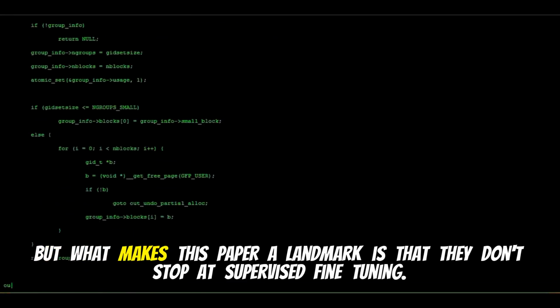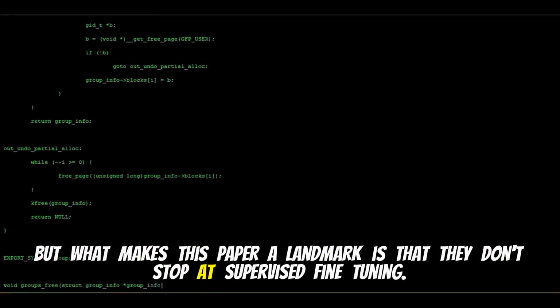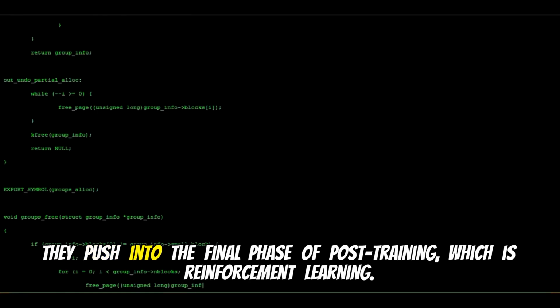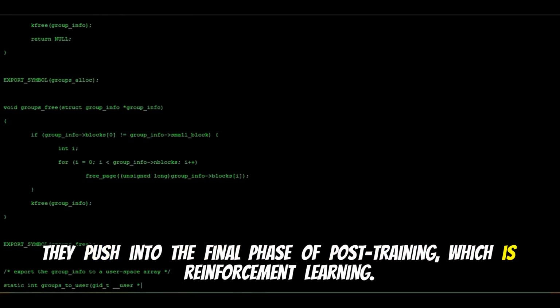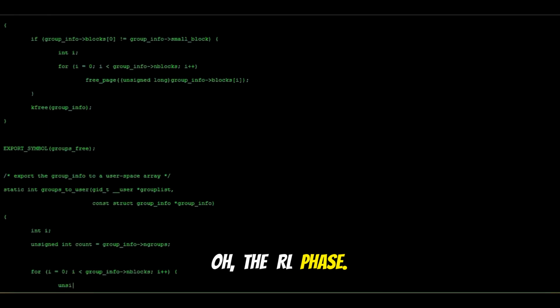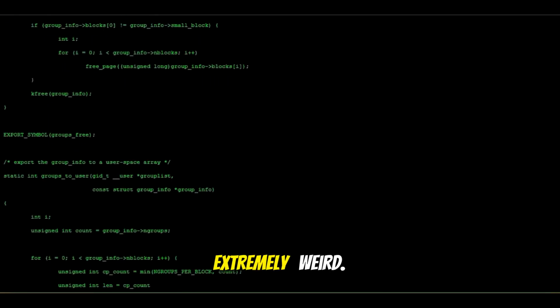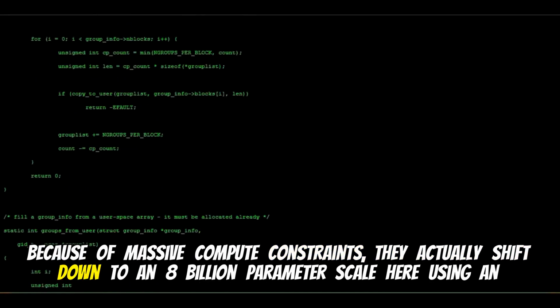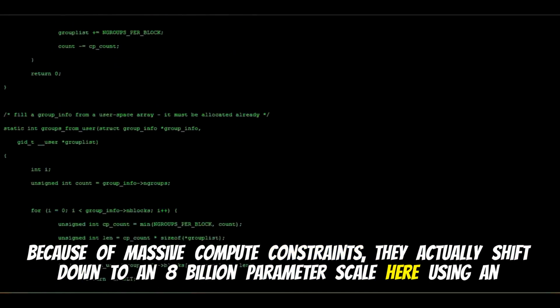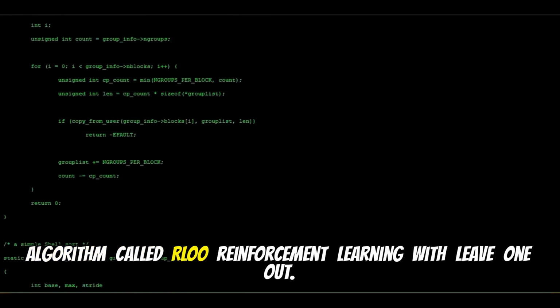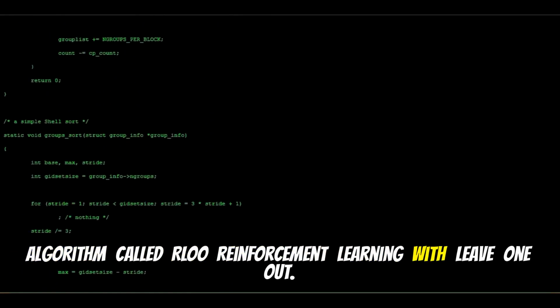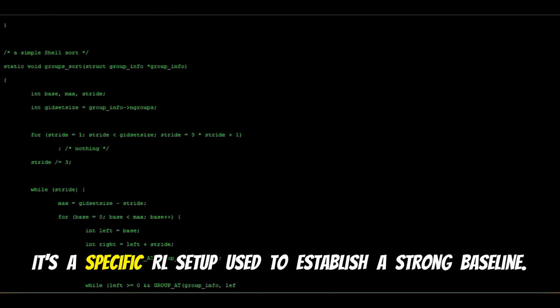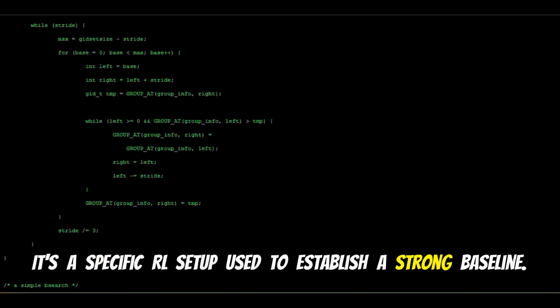Yeah. But what makes this paper a landmark is that they don't stop at supervised fine-tuning. They push into the final phase of post-training, which is reinforcement learning. Oh, the RL phase? This is where things usually get weird. Extremely weird. Because of massive compute constraints, they actually shift down to an 8 billion parameter scale here, using an algorithm called RLOO, reinforcement learning with leave one out. It's a specific RL setup used to establish a strong baseline.